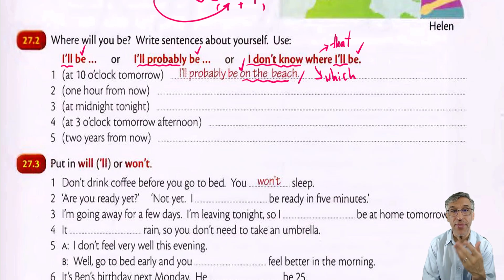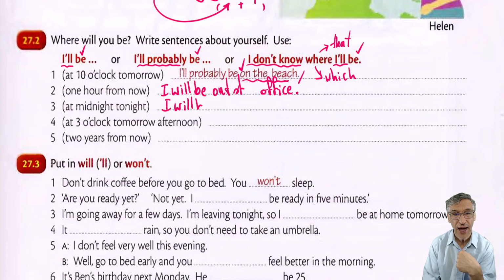One hour from now, I will be out of office. Yes, I will go out of office. At midnight tonight, I will be in a party. I will be out of home, out of any place, okay? At 3 o'clock tomorrow afternoon, I'd like to change it.